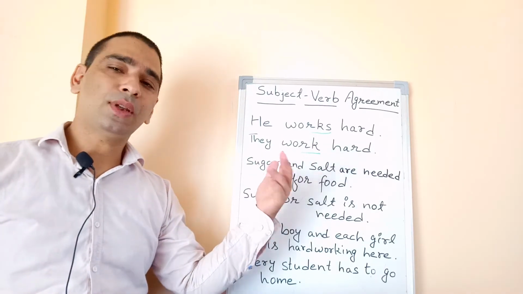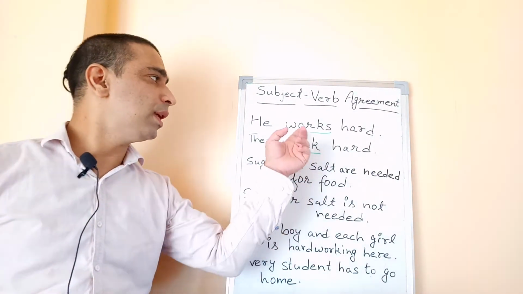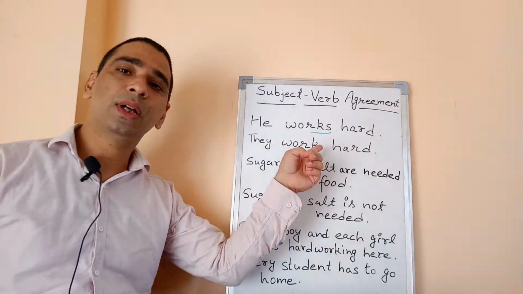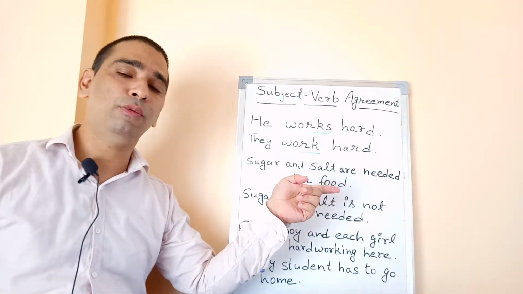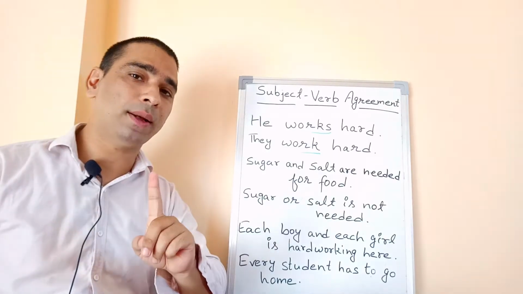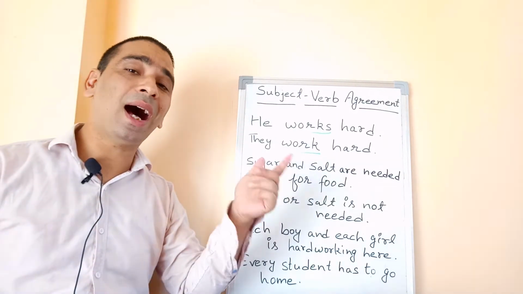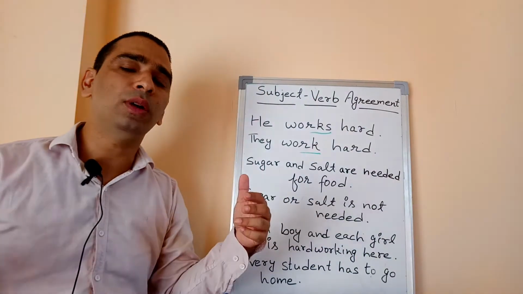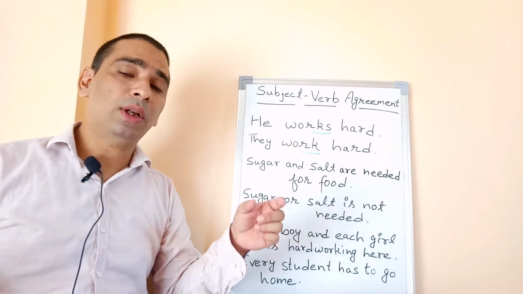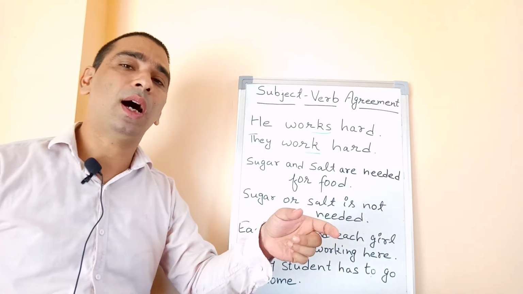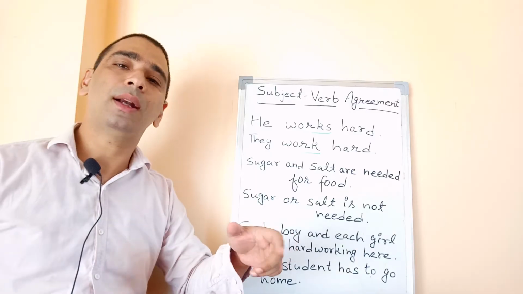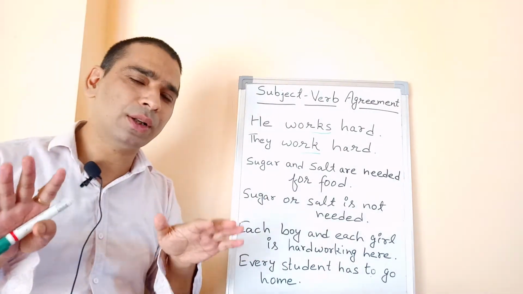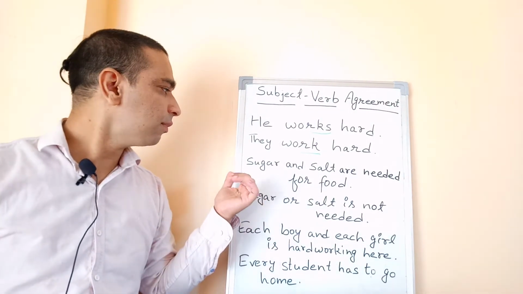We can substitute this particular sentence with any other verb, like he is hardworking, they are hardworking. He is, because we are talking about one person, one boy. They are hardworking because we are talking about more than one. So he works hard, he is hardworking. They work hard, they are hardworking. I hope you have understood what I'm trying to say here.